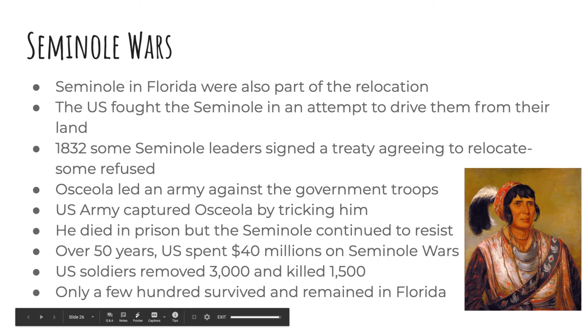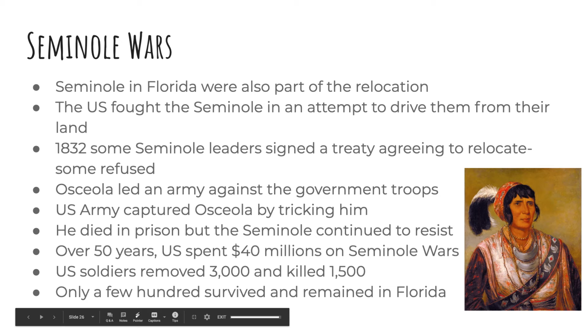So they were hoping that this attack against the Seminoles would just make them move into Indian Territory. And because of the fighting in 1832, some of the Seminole leaders decided to sign a treaty agreeing to relocate. So some said, okay, yes, we're going to leave, we're going to go into Indian Territory, but there was also a group of Seminoles who refused to leave.